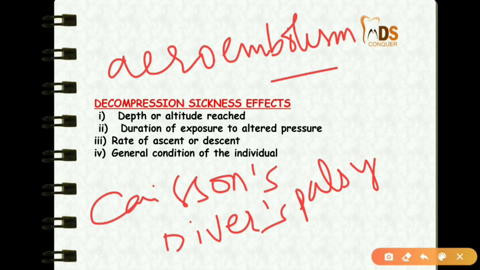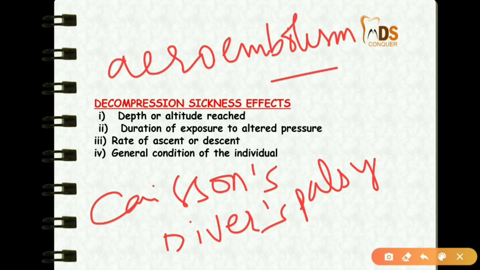So at the high atmospheric pressure, an increased amount of these gases will be dissolved in the blood.